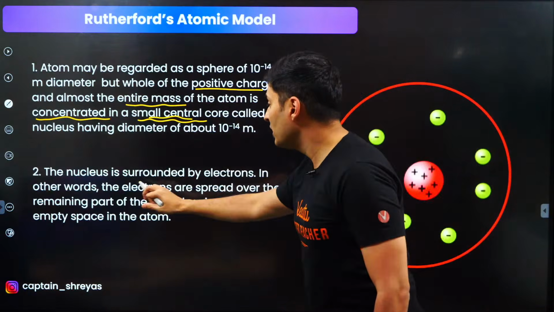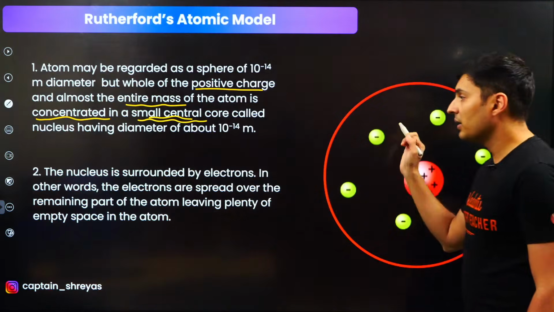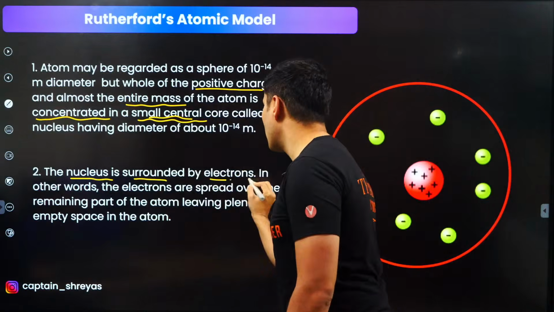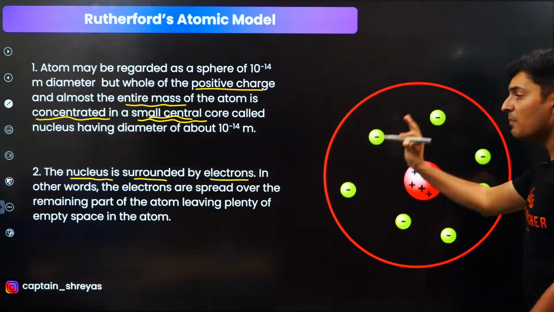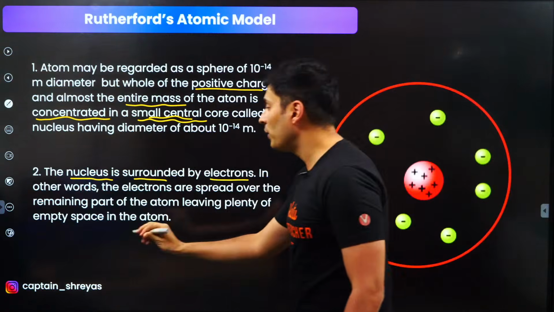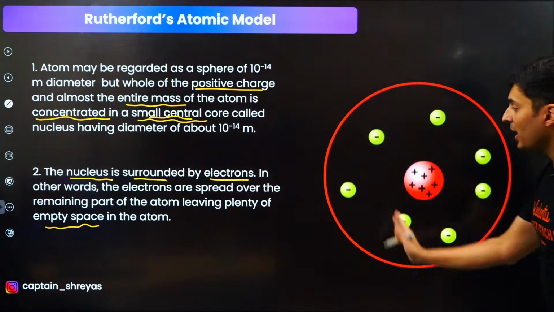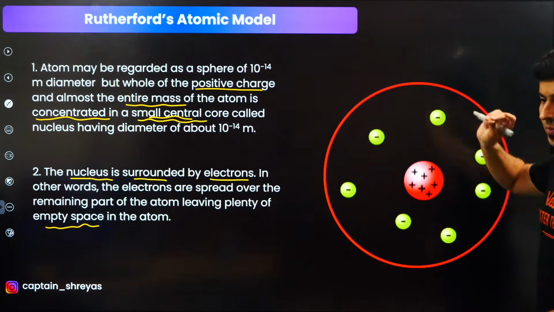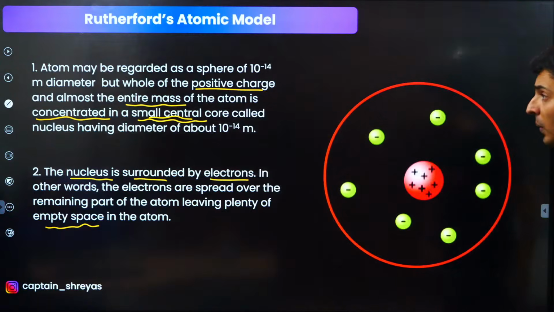Next conclusion, the nucleus is surrounded by electrons. You can see these electrons are surrounding the nucleus, and these electrons are spread in the remaining part, leaving plenty of empty space over there. There's a lot of empty space. That's why those alpha particles were able to easily pass through the atom. Is everybody able to visualize this? Are you able to get the feel of an atom now?